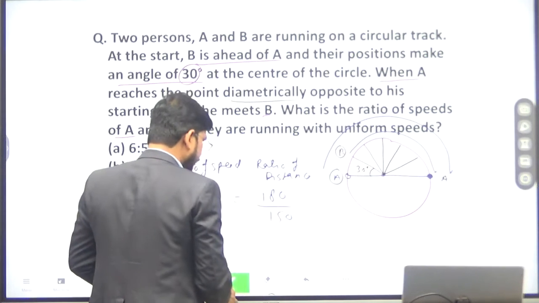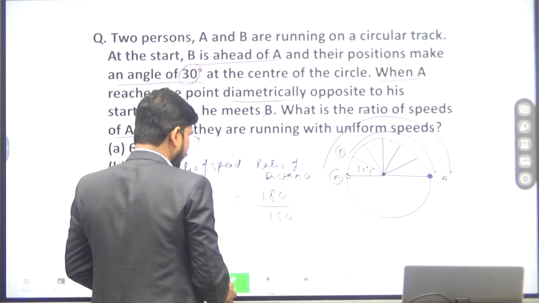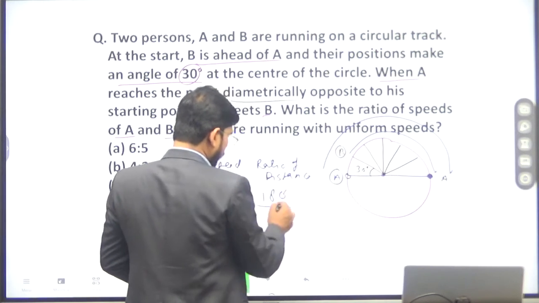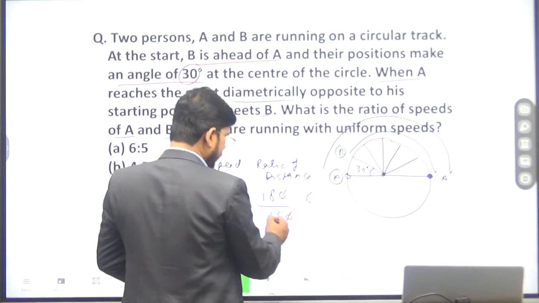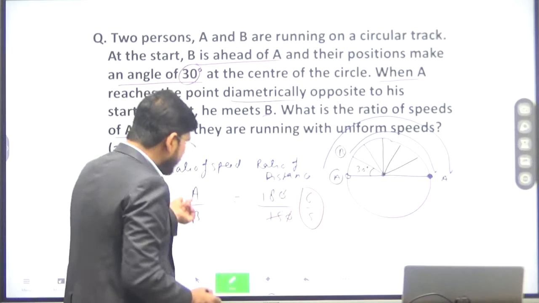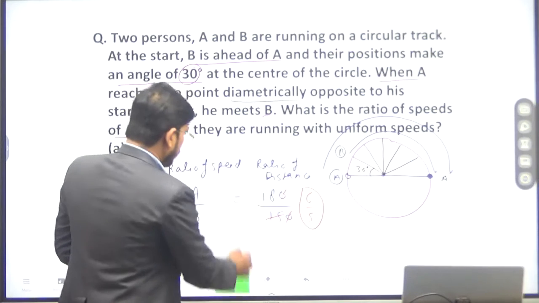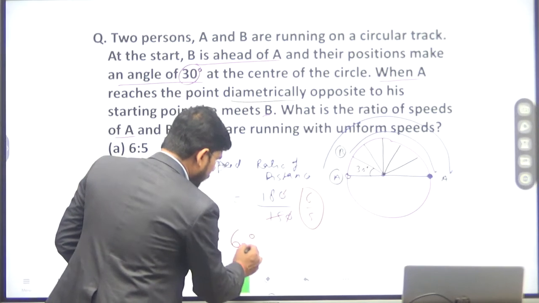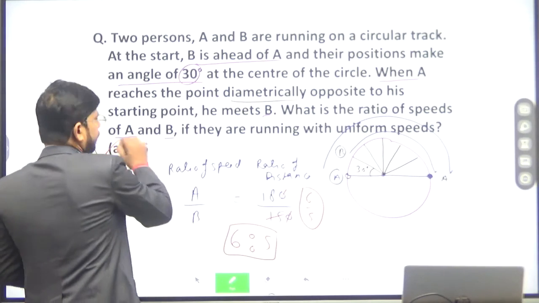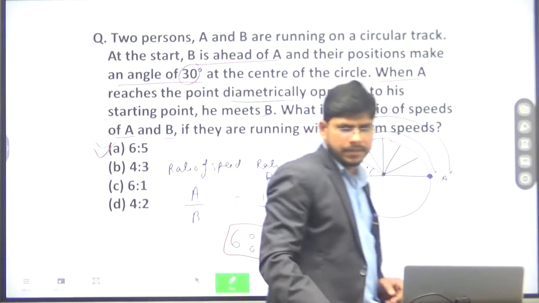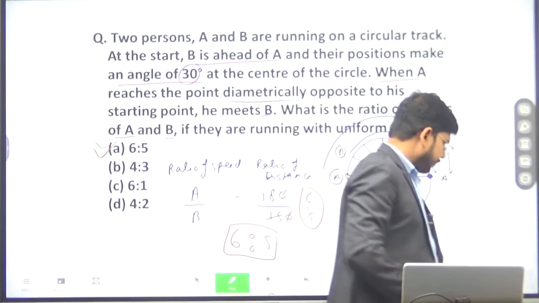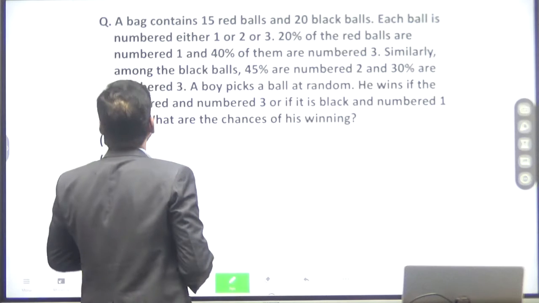So what will be the ratio? 30 cancels 30, and 3 sixes are 18, and 3 fives are 15. So the ratio will be 6:5, and this will be the ratio of speed. So the answer shall be 6:5. So option A shall be the right answer. Is that clear to all of you? Can we move? Okay. Now, next question.